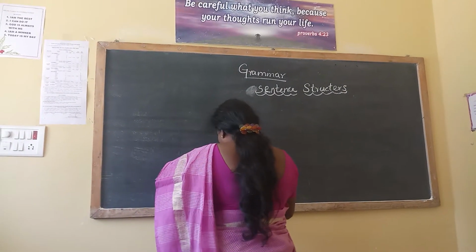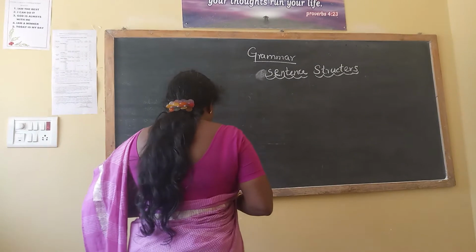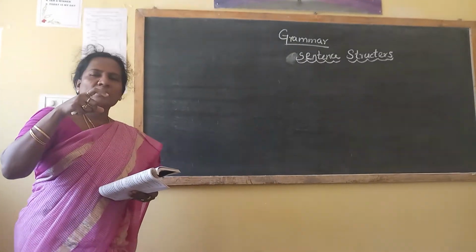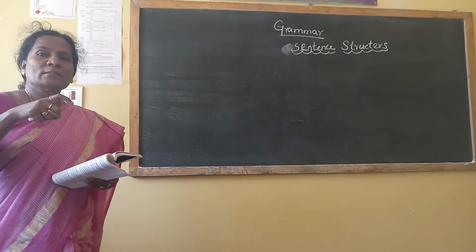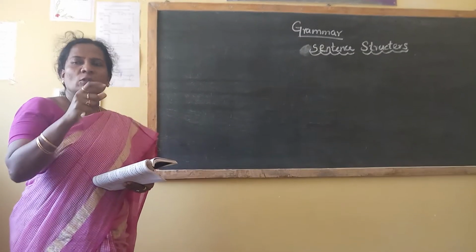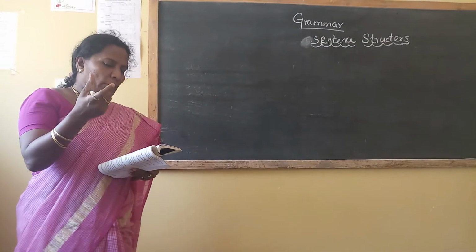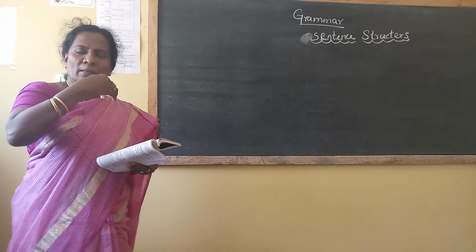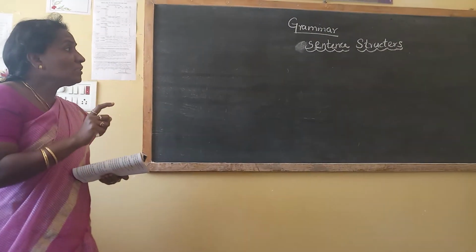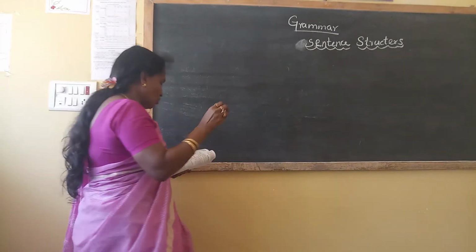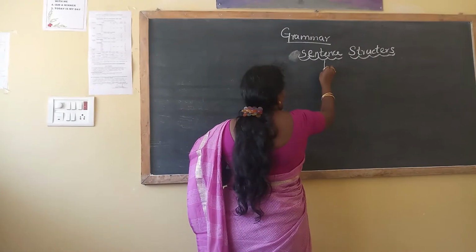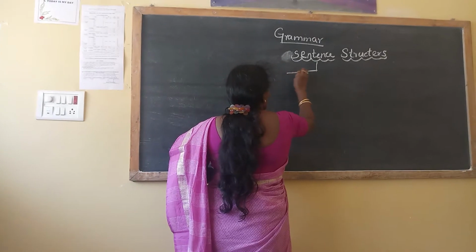Before that, what is a sentence? We learned from the beginning what a sentence is and how many types of sentences there are. In one sentence, we are learning subject, verb, object. In that same continuation of grammar, we can see sentence structures. Sentence structures are divided into 3. We will see them one by one.